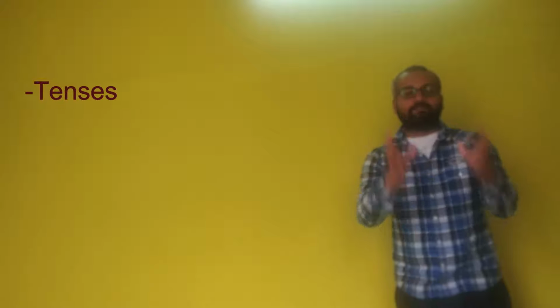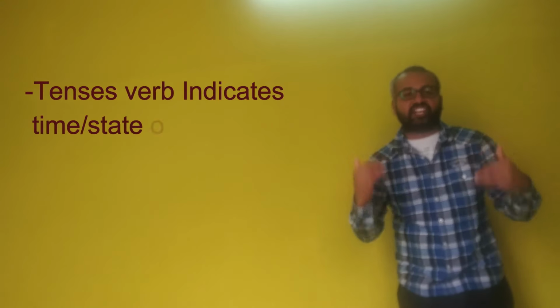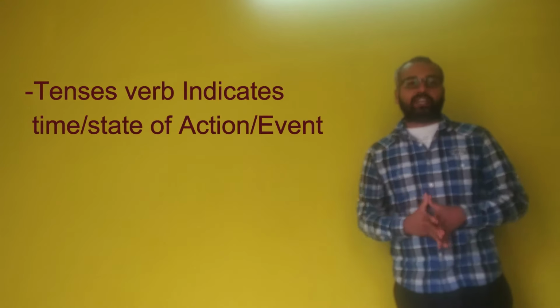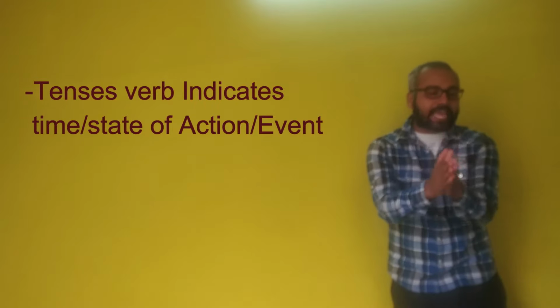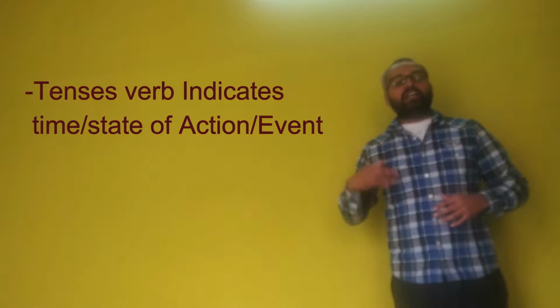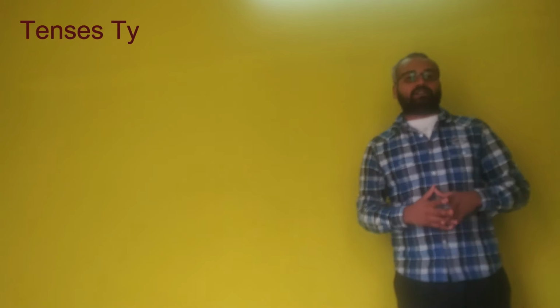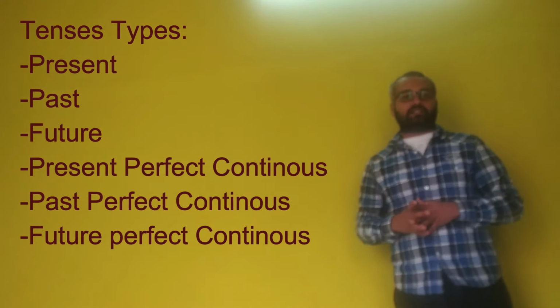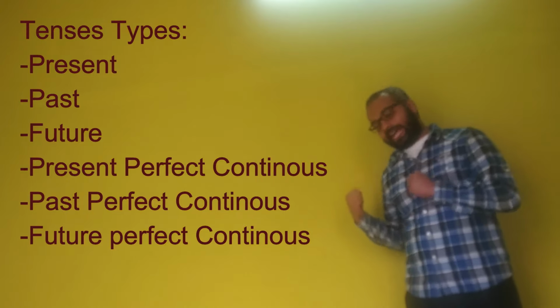Tense is nothing but a word that indicates the state or action of an event, that indicates the time and state of an action or event. So there are majorly three types of tense: present tense, past tense and future tense. So we will check with an example.